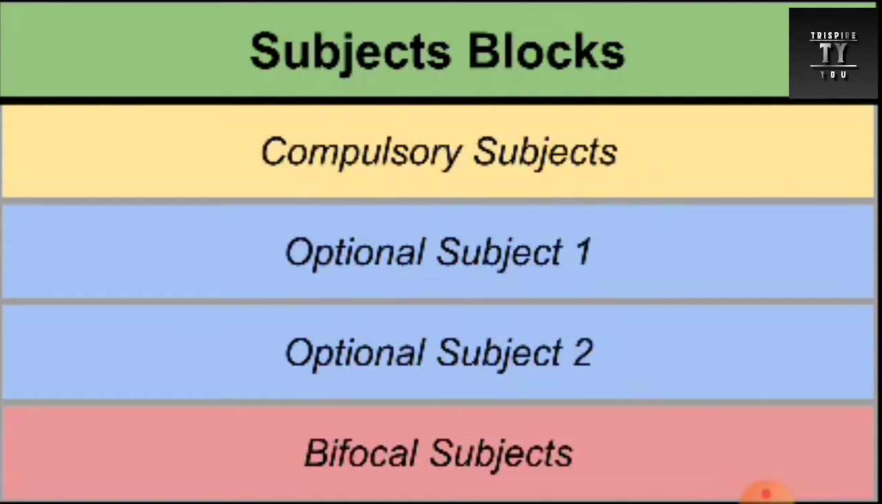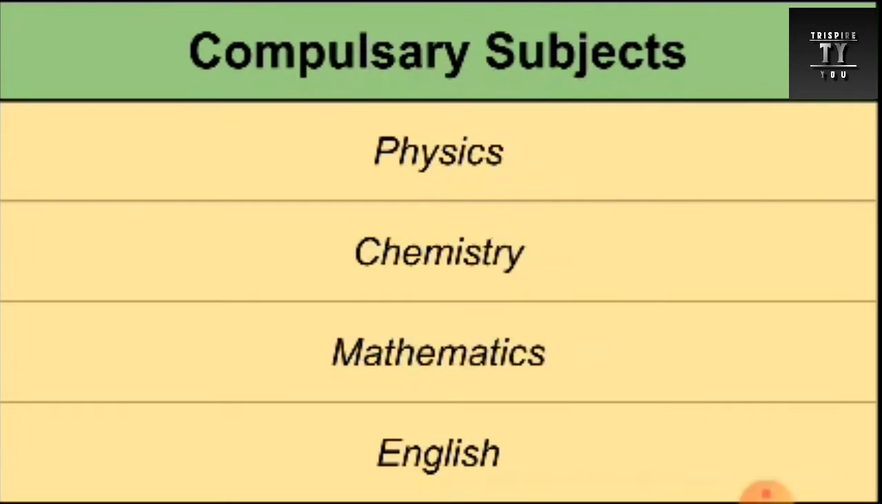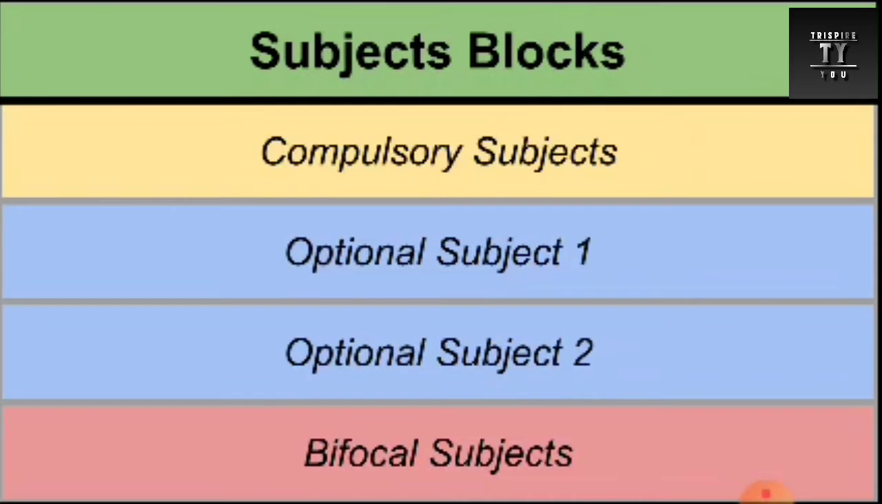Firstly, take a look at the compulsory subjects. These are physics, chemistry, mathematics and English. In the 11th and 12th, these are the compulsory subjects. We need to choose them, we must choose them, and we cannot take them as optional subjects. Now let's move to our second block, which is the optional subjects.